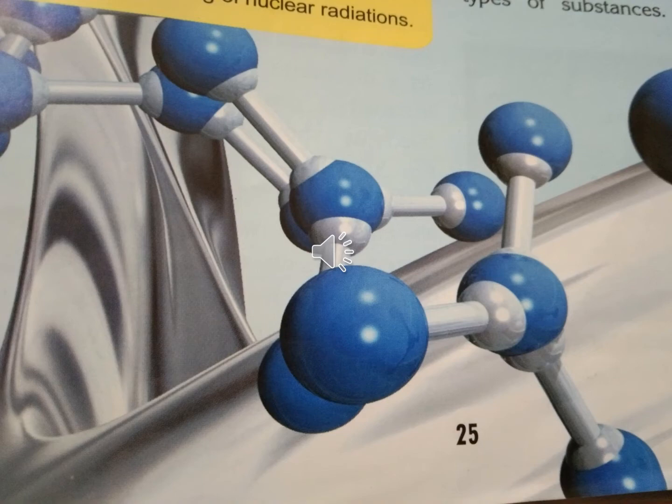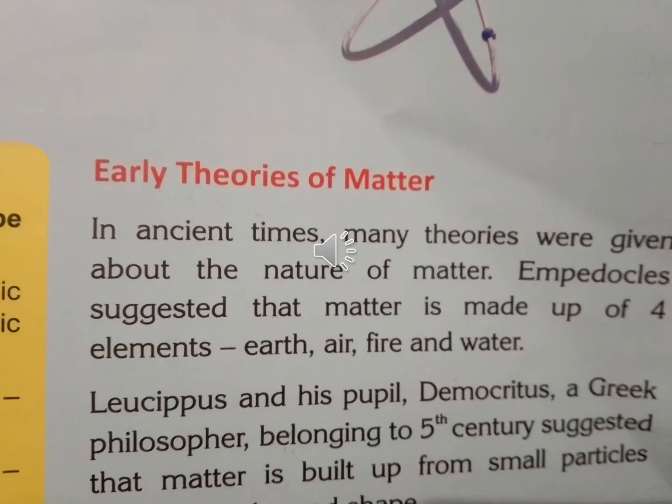Okay, children. Now we study about early theories of matter. In ancient times, many theories were given about the nature of matter. Empedocles suggested that matter is made up of 4 elements: earth, air, fire, and water.